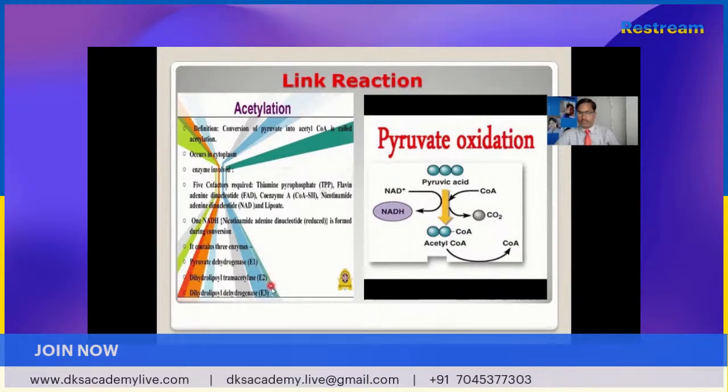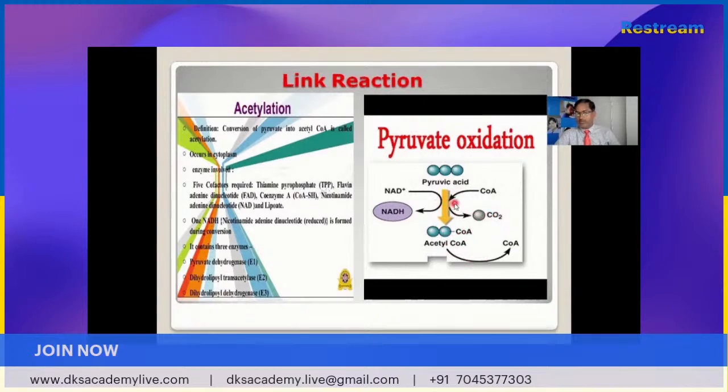The pyruvic acid molecule, which is produced from glycolysis, is a 3 carbon sugar. So 2 molecules of pyruvic acid are produced, and these enter into the mitochondria through the acetylation process. Here the reduction process takes place. Pyruvic acid gets reduced into NADH2, and coenzyme A binds with the pyruvic acid to form acetyl coenzyme A, and the decarboxylation process takes place.